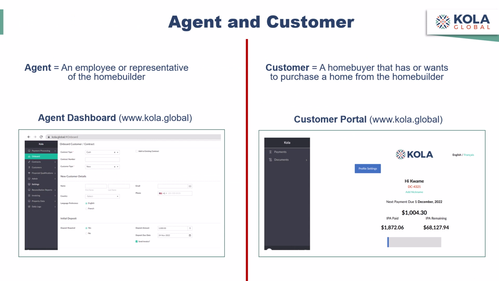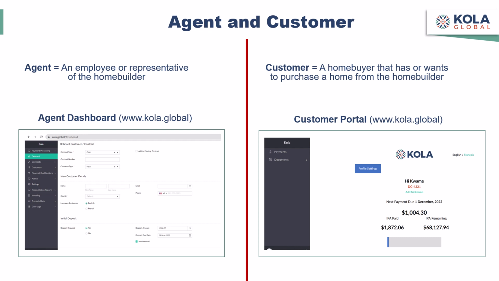Now, a clear distinction is made within the platform between an agent and a customer, and each has their own interface, as you can see here on the left and the right. And as stated before, an agent is an employee or representative of the home builder, while the term customer is reserved for a home buyer that has or wants to purchase a home from the home builder.